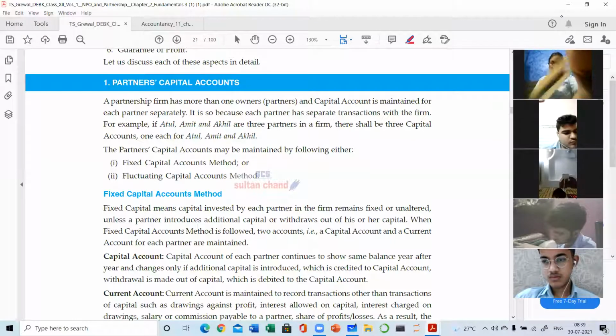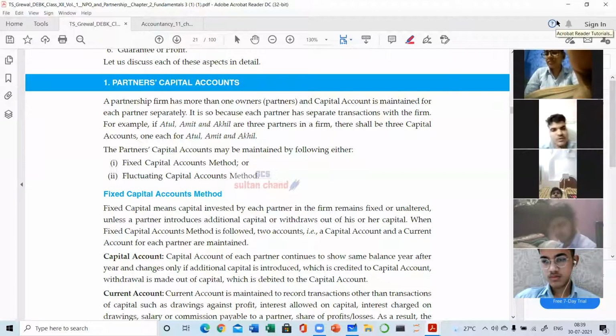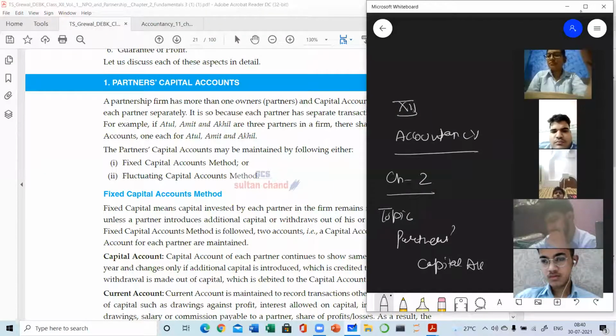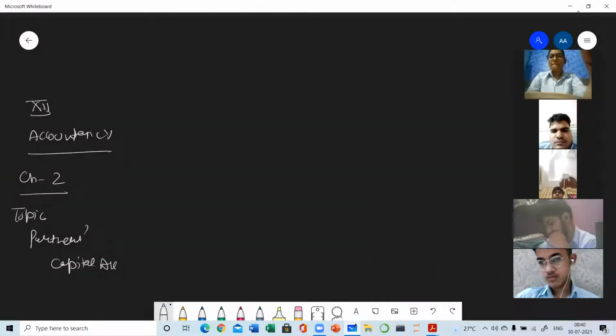There is not a single chapter where this topic will not be used: in chapters 3, 4, 5, 6, 7, in all the chapters. Without this topic, you will not be able to do any question of the further chapters, because in every chapter you need to prepare the partner's capital account. So try to understand it very carefully.